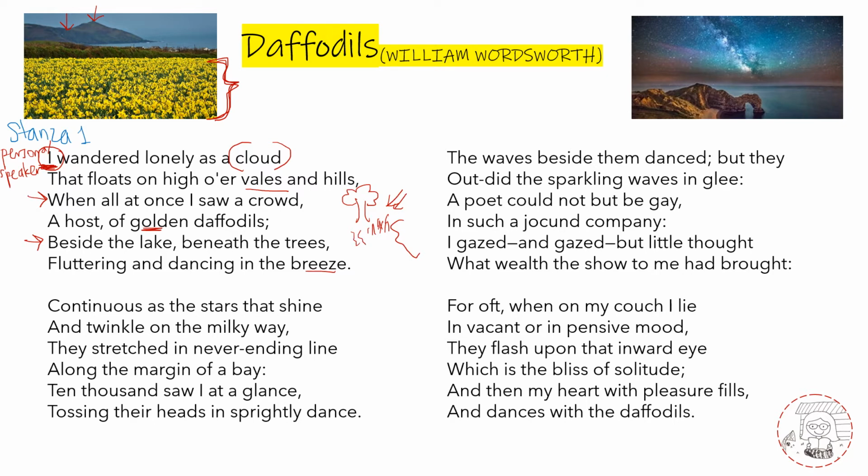Okay, so let's go to stanza 2. Continuous as the stars that shine and twinkle on the Milky Way, they stretched in never-ending line along the margin of a bay. 10,000 saw I at a glance, tossing their heads in sprightly dance. Some of you might be wondering, what does all of this mean? In poetry, sometimes the poets don't write in full sentences. That's what makes it poetry. So to help you understand, you can start this sentence this way.